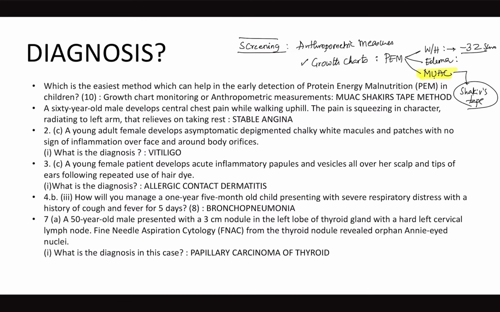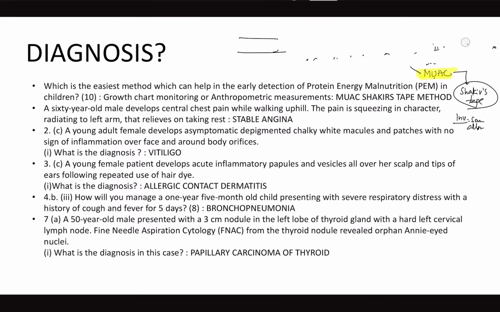Shakir's tape, right? We'll do detailed discussion of these kind of questions in the regular video course, we have a PYQ discussion section. So there very soon I will be uploading video discussion of all these questions in greater detail, and also in a predictive fashion, what could be predicted. But for some questions students are having a diagnostic dilemma, so just highlighting that. So I would go for mid upper arm circumference by Shakir's tape method as the easiest, and earliest detection of protein energy malnutrition can be done by these methods. This is clinically. Even from an investigations point of view, we usually measure serum albumin levels as an earliest screening method. Okay, that's it.